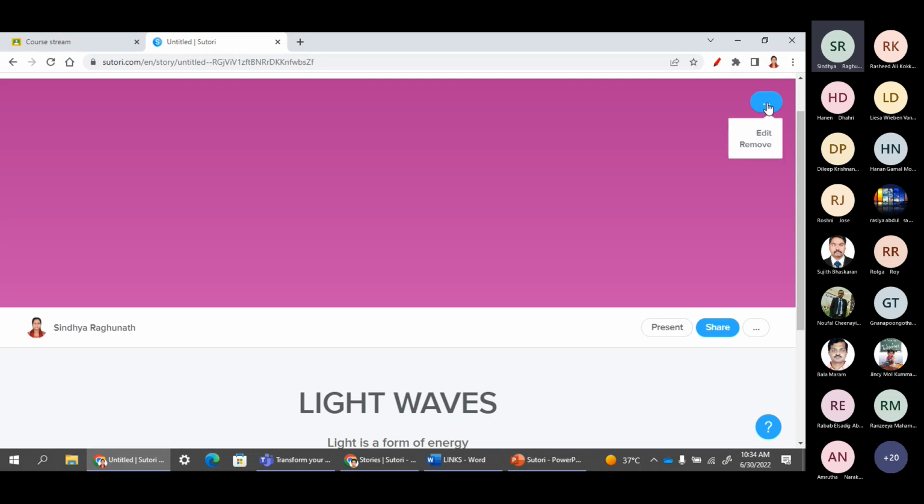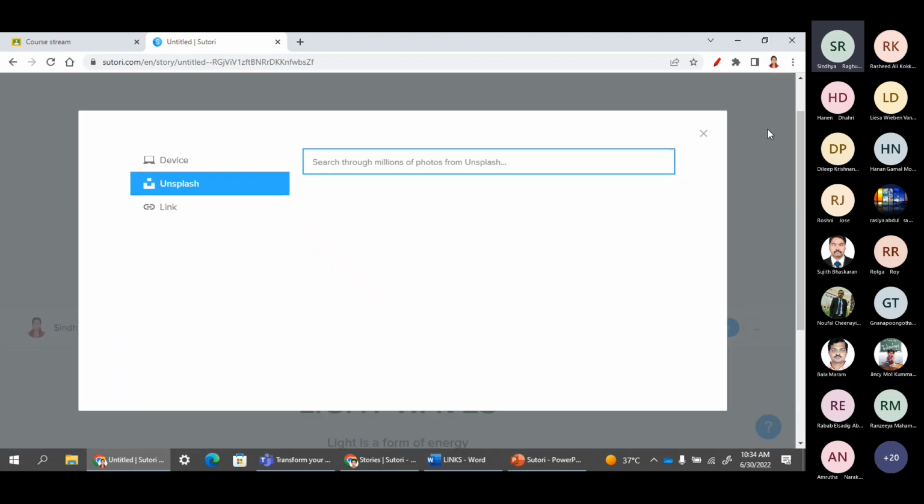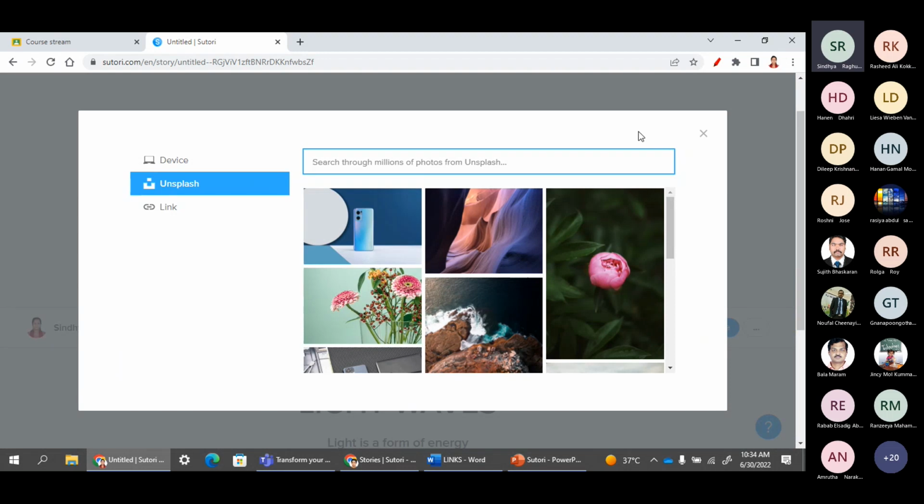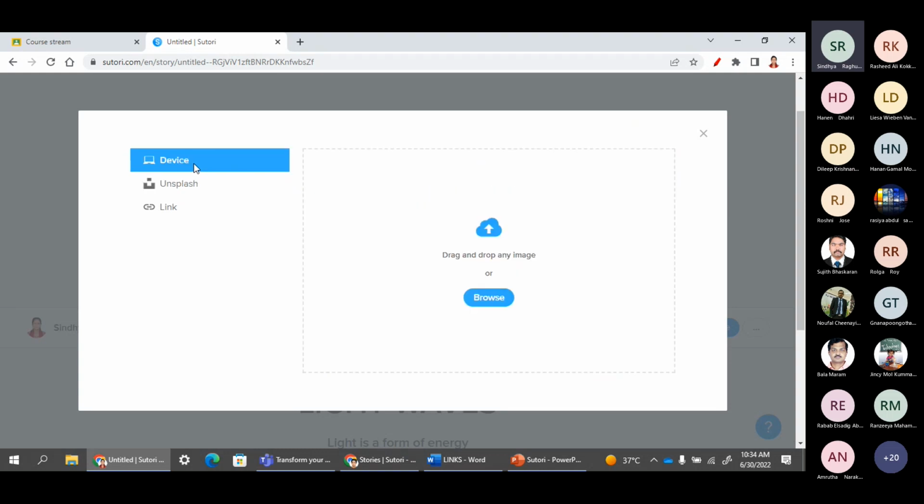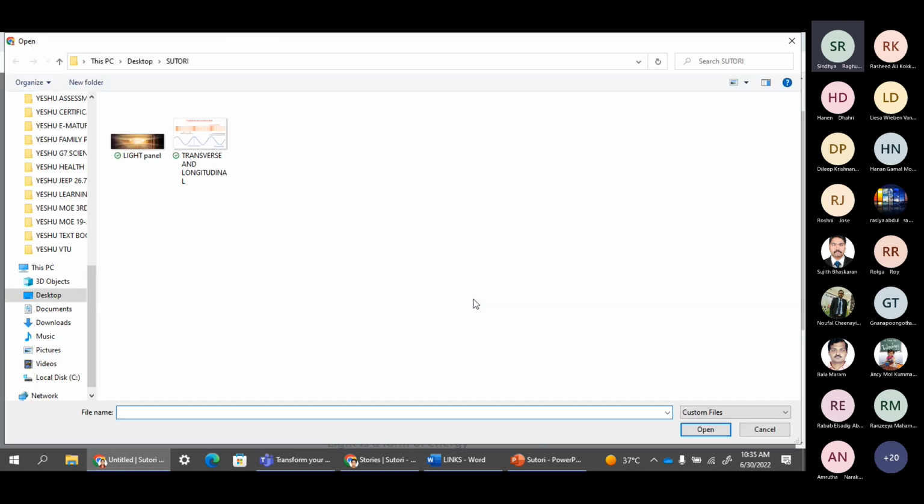So when we click on that, we have to choose the option edit. When we click on the edit option, you can see there are three options. We can choose the image from a device, Unsplash, or a link. Device means everybody knows that one. We can select from any place where we have already saved some pictures.